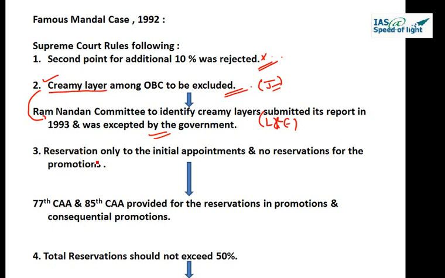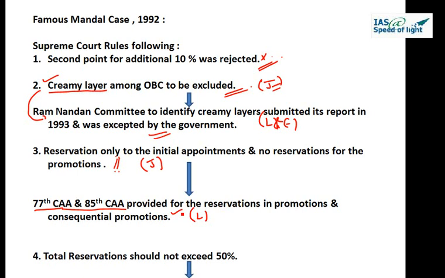Third, court said the reservation should only be to the initial appointments and no reservations for the promotions. So judiciary said these reservations what you are giving will only be conferred to the initial appointments to the services and no reservation should be possible for the promotions. Now you see what legislature did. They passed Constitution Amendment Act 77th and Constitution Amendment Act 85th and it provided for the reservations in promotion and consequential promotions.